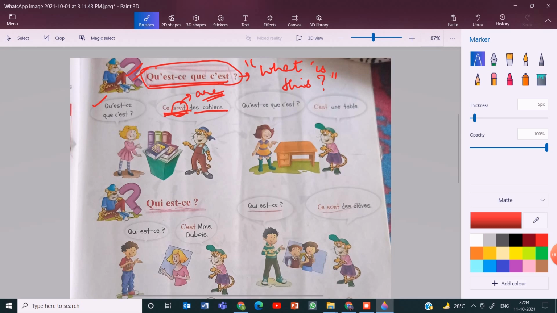Ce is this, or maybe these. These are books. Ce sont des cahiers. So cahier is copy or notebook. Qu'est-ce que c'est? C'est une table. So this is a table. C'est une table.